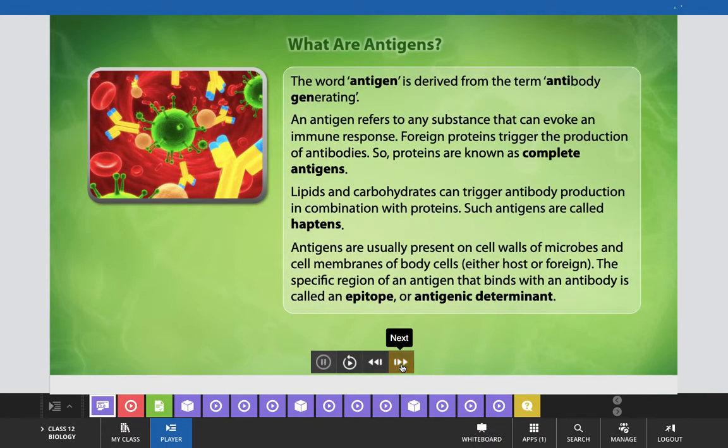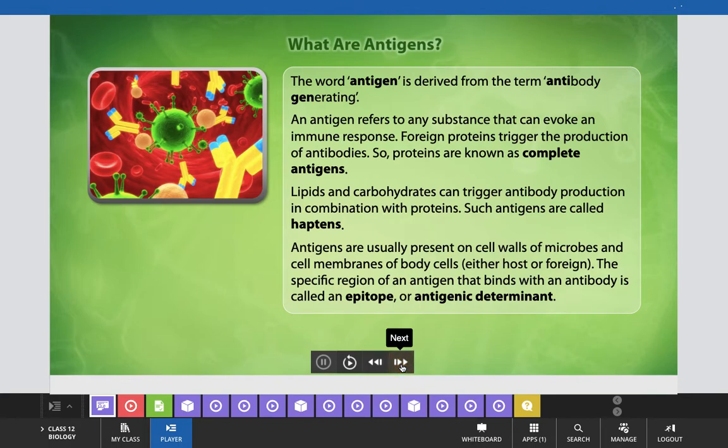Now, first of all, what are antigens? The word antigen is derived from the term antibody generating. An antigen refers to any substance that can evoke an immune response. Foreign proteins trigger the production of antibodies. So, proteins are known as complete antigens. Lipids and carbohydrates can trigger antibody production in combination with proteins. Such antigens are called haptens.